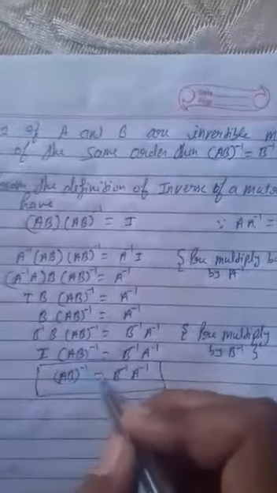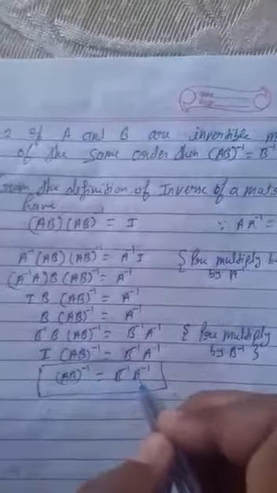So, (AB) inverse is always equal to B inverse into A inverse.